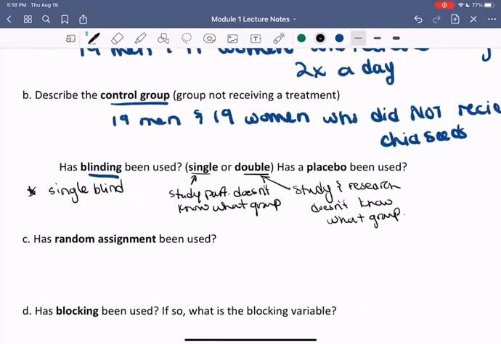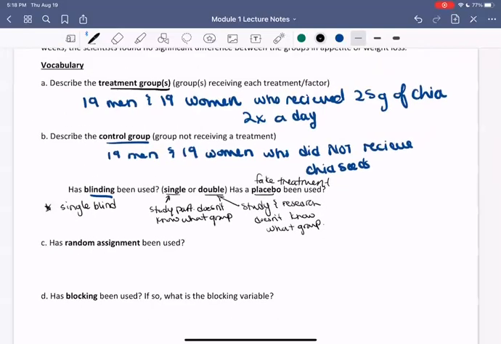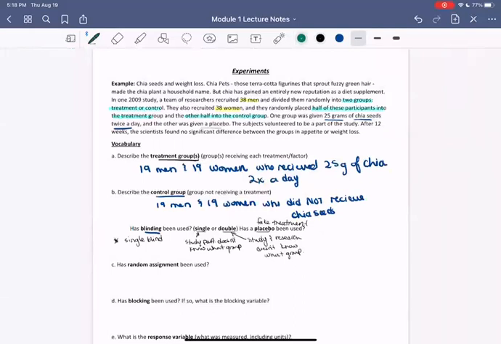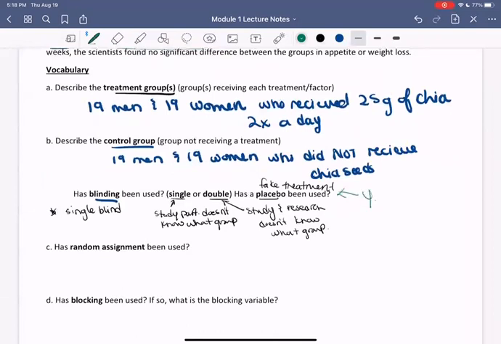So has there been a placebo? Placebo means a fake treatment, so to speak. And we're told here that yes, there is in fact a placebo. The other was given a placebo. So we can just say yes.